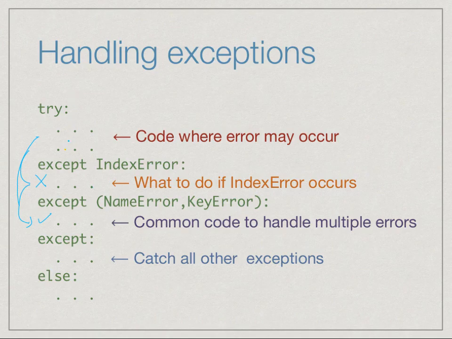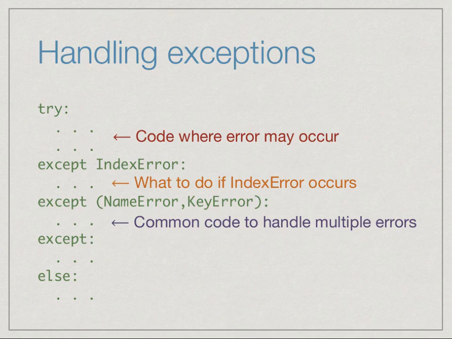It's not that it tries each one of these in turn. It will try whichever except matches the error and it will skip the rest. So finally, if I had only a 0 division error in this particular example, then since it's not an index error and it's not a name error, it would try to go through these in turn. So it would come here, find this is not the type of error, this is not the type of error, and it will go to the default except statement and catch all other exceptions.